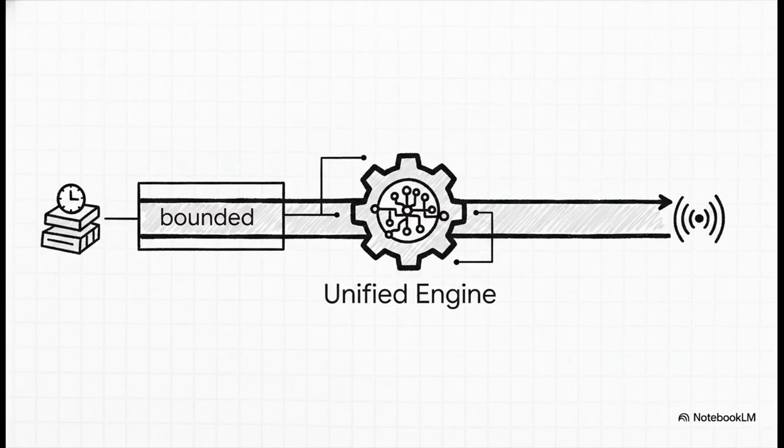And this leads us to this massive aha moment. Batch processing isn't some different kind of processing. It's just stream processing on a stream that has an end, your historical data. With a unified system, you can use the exact same code to process live events as they happen and to go back and reprocess years of history. That is the key to being able to evolve your applications safely over time.